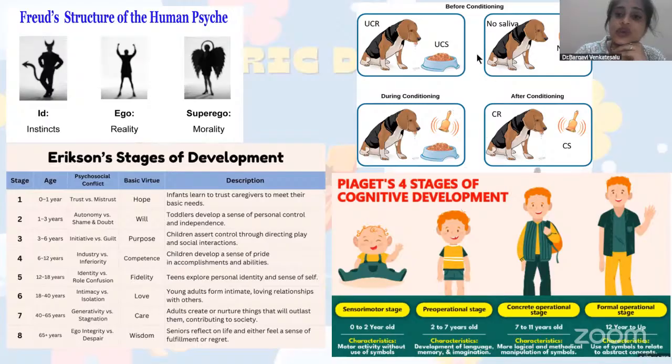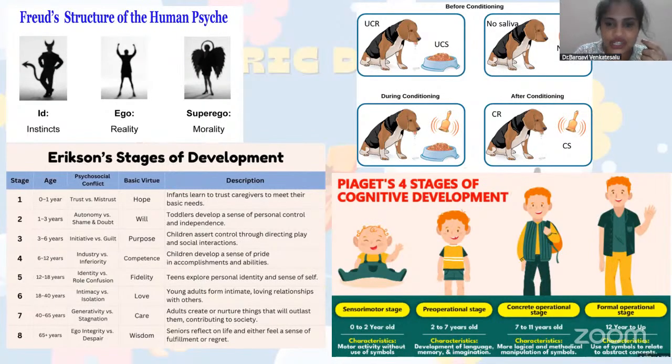You can see here is even Pavlov's conditioning theory. This is different from these three, as this is your behavioral theory, where you just learn through a behavior. For example, you all know the dog and bell concept. In the image you can see the dog, as soon as he sees the food, is salivating. In the second image the bell is rung, but he's not salivating, because there is no food, he's not conditioned.